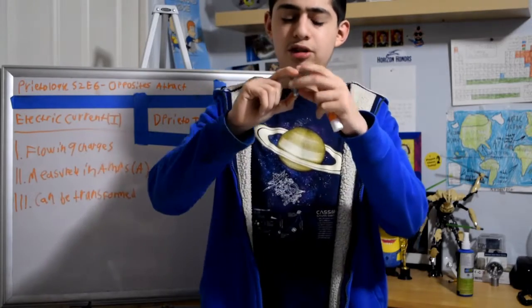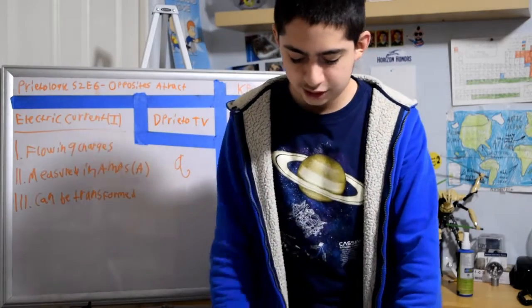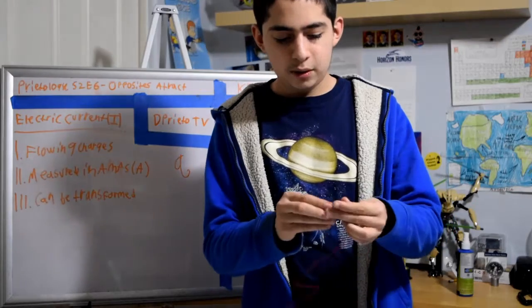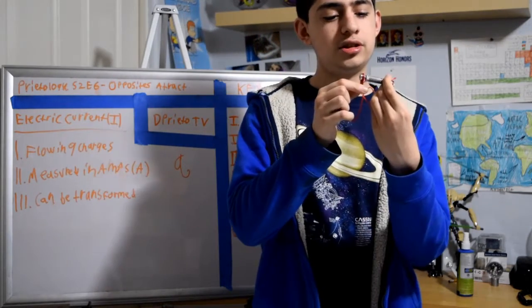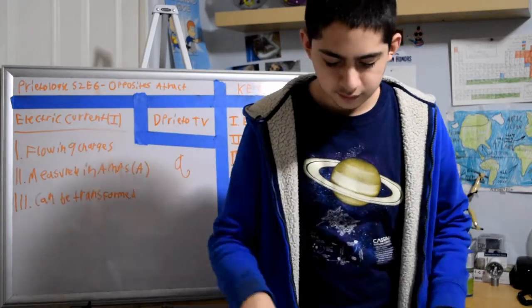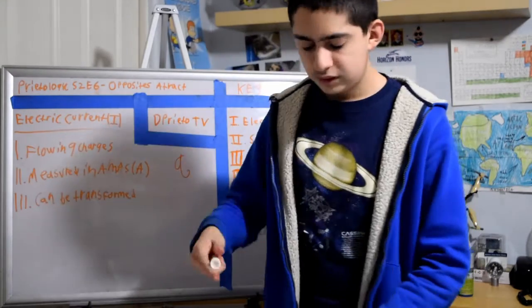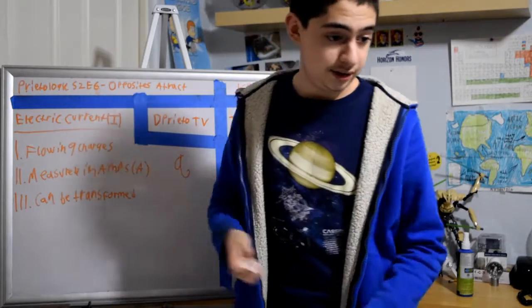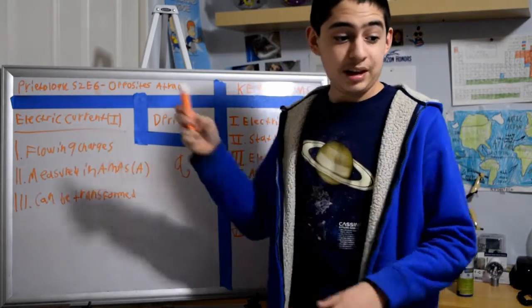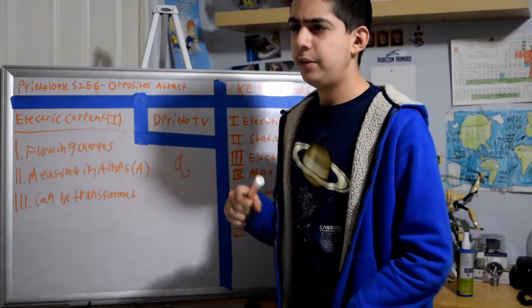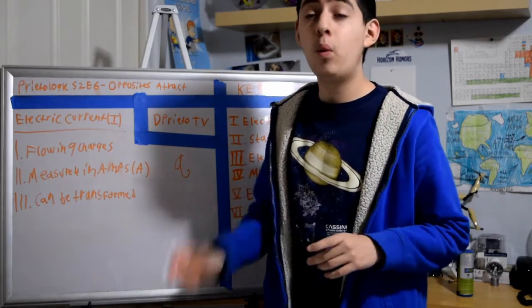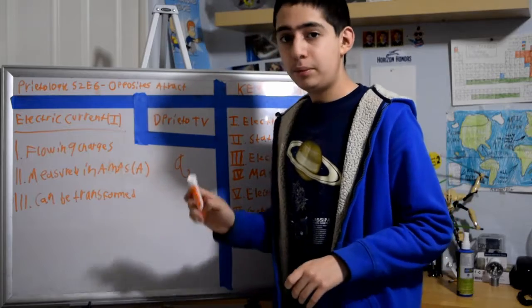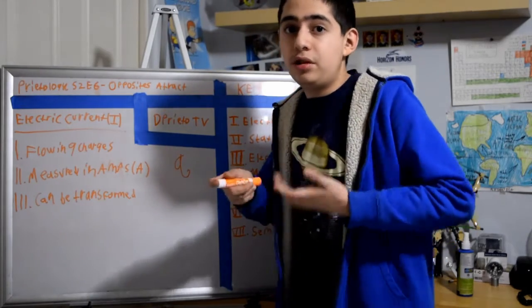The potential energy is stored, and when you connect the wires, electrical current starts flowing through the wire. A fun fact: the speed of electrons in a wire is about 1.01 millimeters per second.